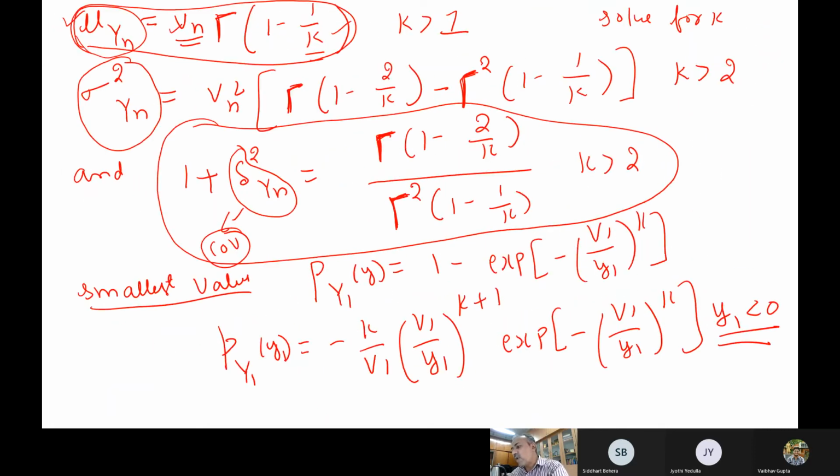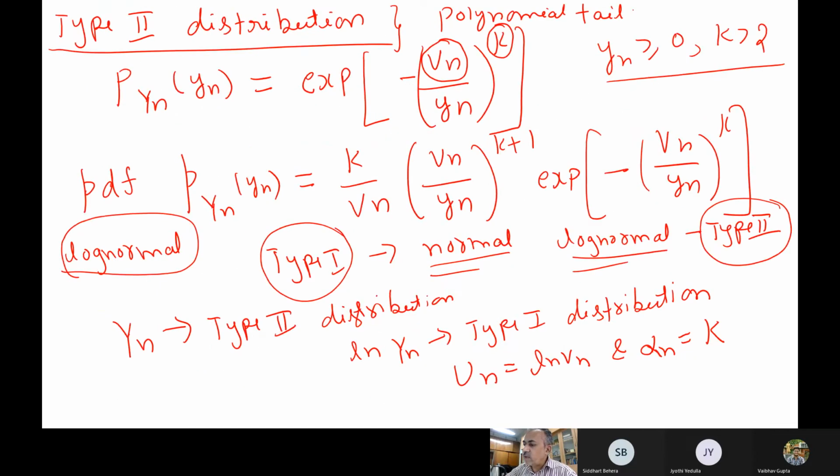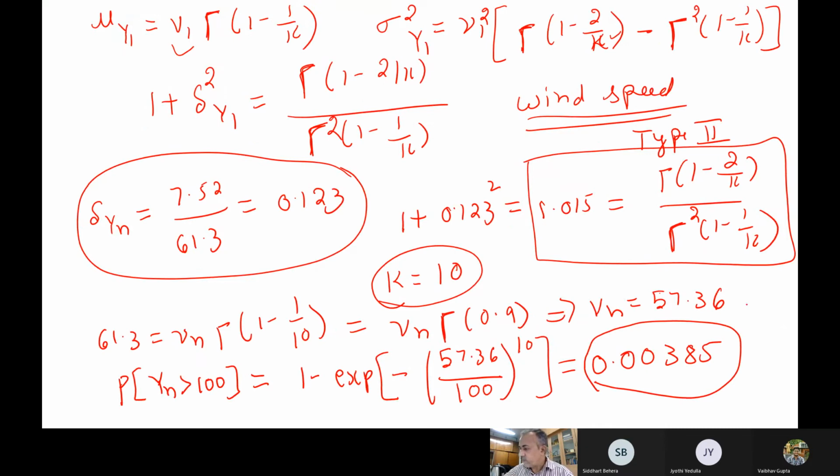Now the same data, if you model it as a type 2 distribution, we get 0.00385. So type 1 gives this much and type 2 gives this. What is your observation? What is your conclusion?